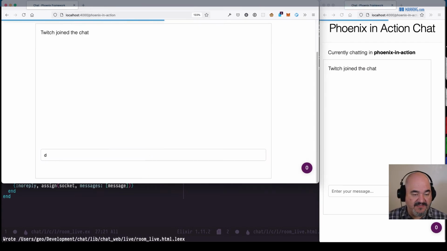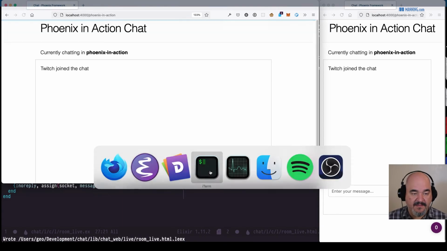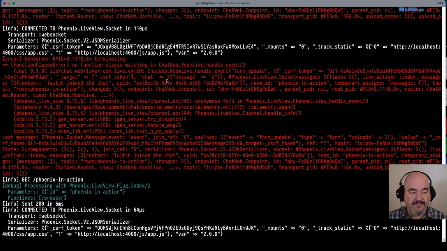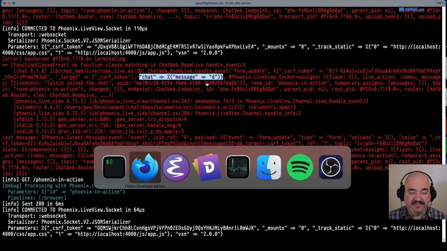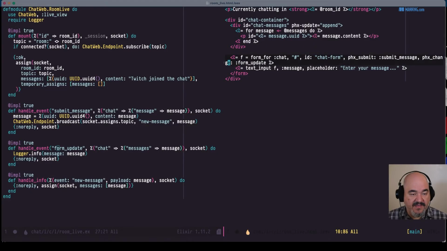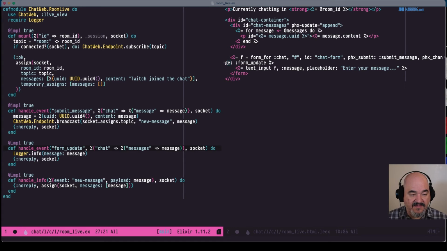If you're familiar with Phoenix, you're probably shaking your fist at me right now. All right, we have a crash here. Why is that? Because we're not handling the event correctly. We have form update, the CSRF token. We don't care about that. Oh, chat message, and then that. So what are we not handling correctly? So it must be something in here that I'm doing.